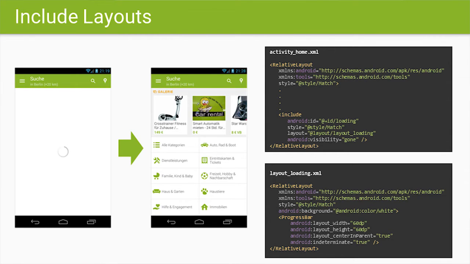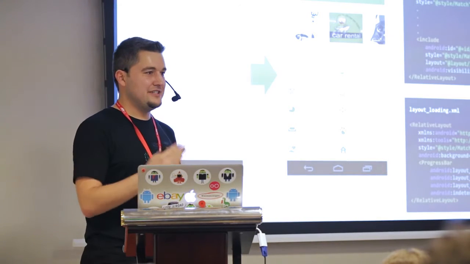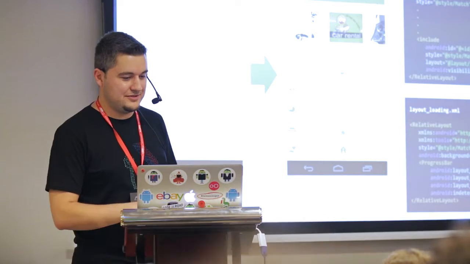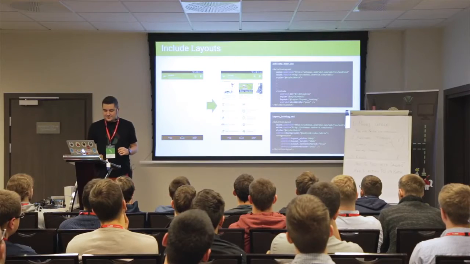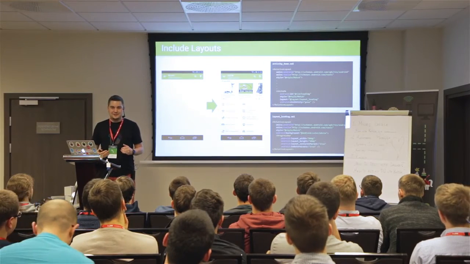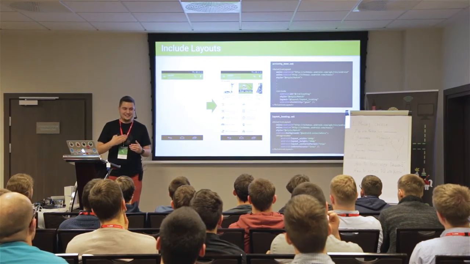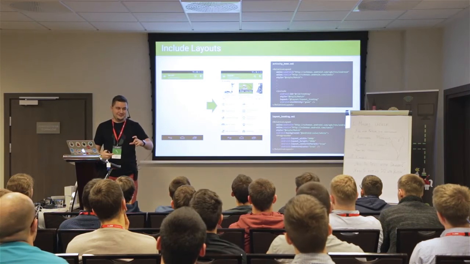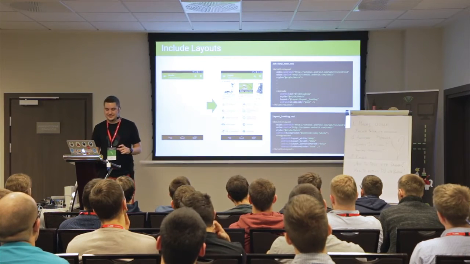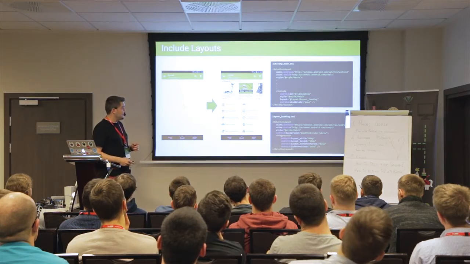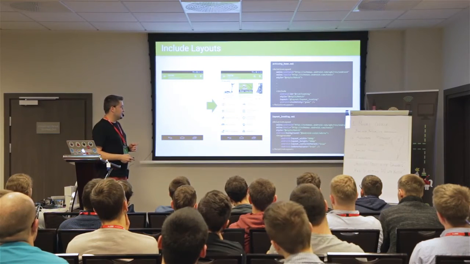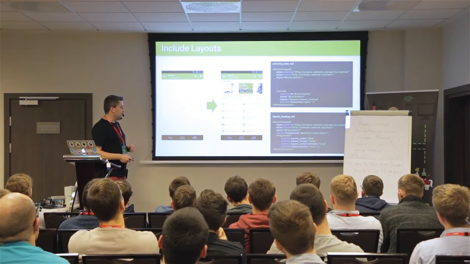In multiple places in the app, we have something like this. It's a full screen loading, and when the content is loaded, it shows the content. If we wanted to make this manually, like put a progress bar in each and every screen, we would have to repeat a lot of code, right? Instead of that, we extracted the progress bar.